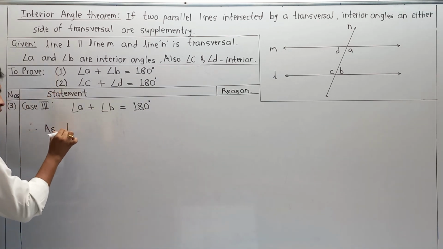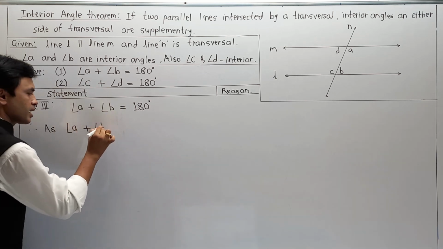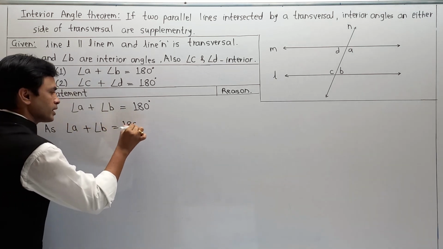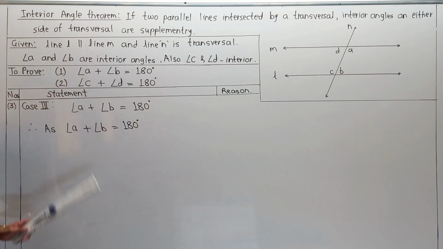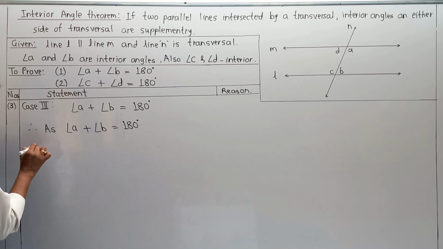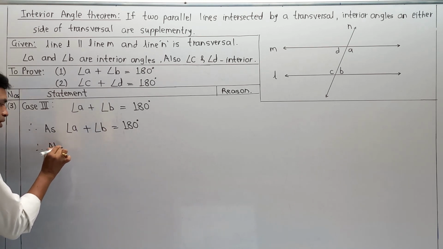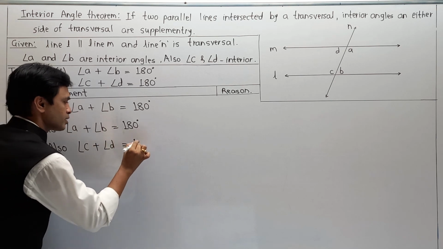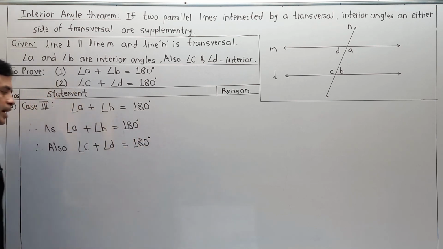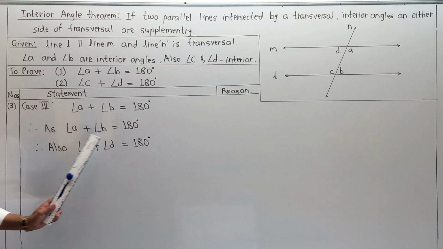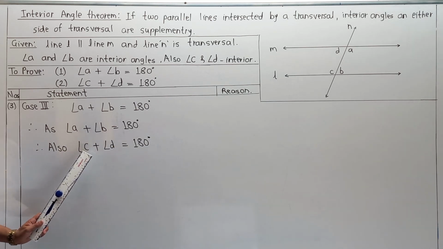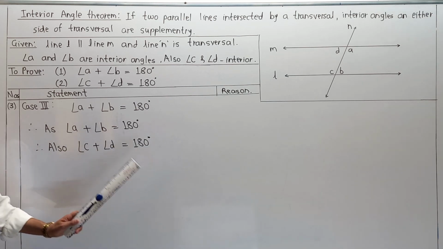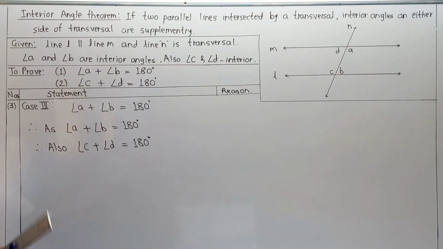As angle A plus angle B is equal to 180 degrees, naturally we are able to get the second parameter, angle C plus angle D. Therefore, we also get angle C plus angle D is equal to 180 degrees, and all our givens remain as they are, means there is no change over there.